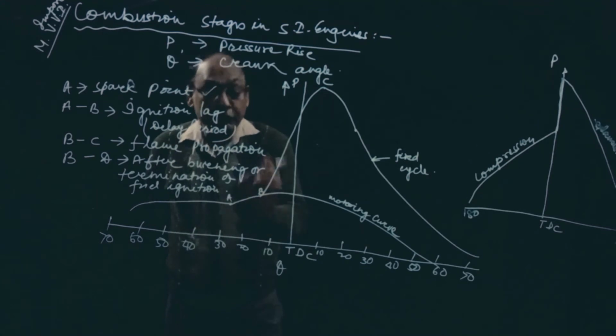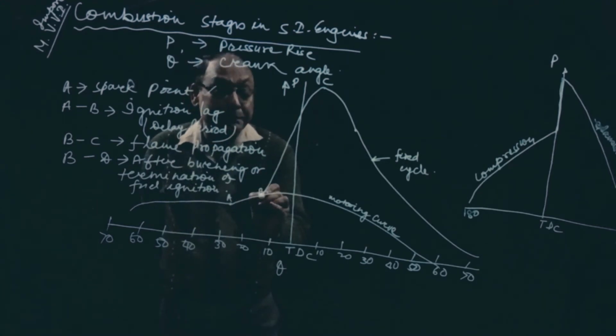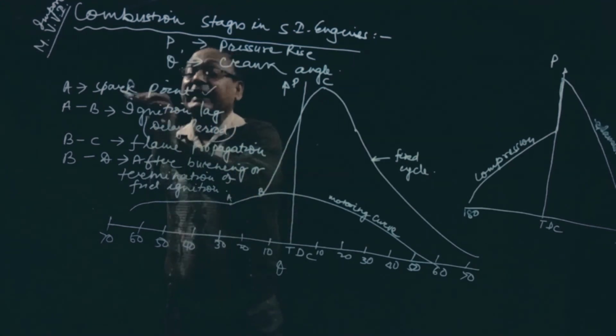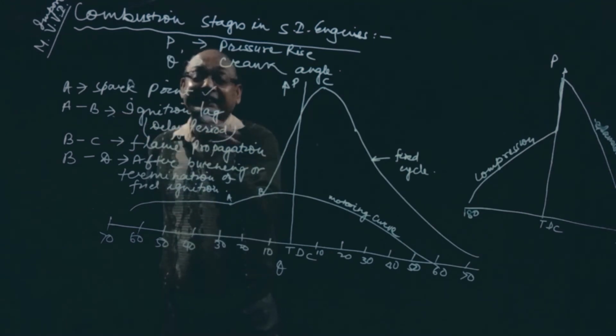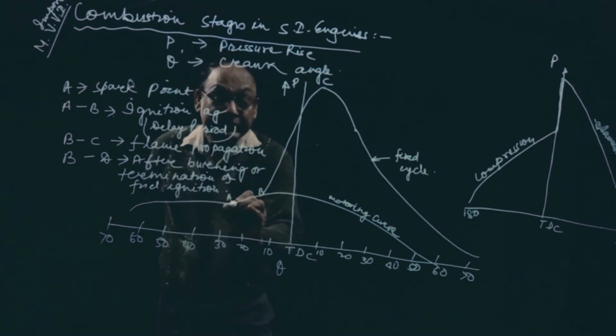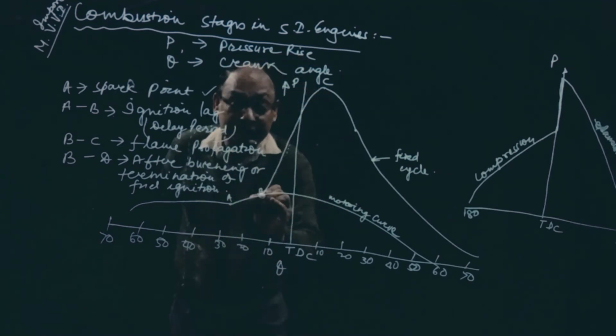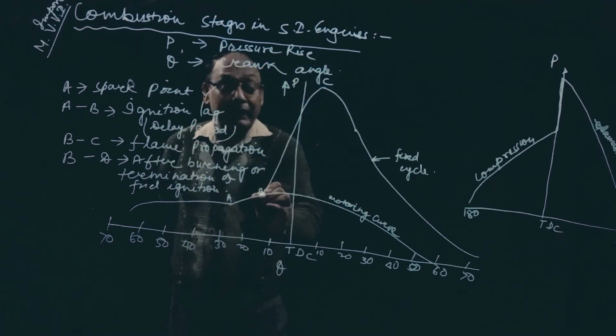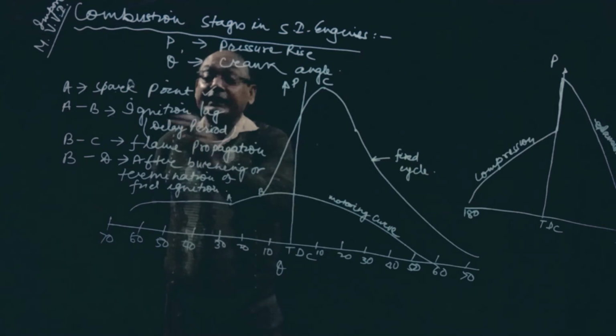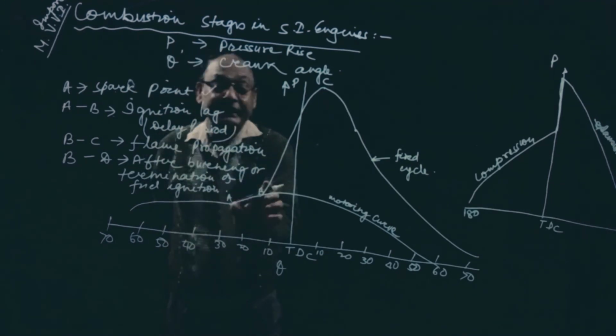So fuel will ignite exactly at point B. A is a spark point, but AB is ignition lag or delay period. It has to be ignited at point A, but it could not be ignited due to temperature variation inside the cylinder. So actual fuel burning starts from point B. So it is called ignition lag or delay period, A to B.